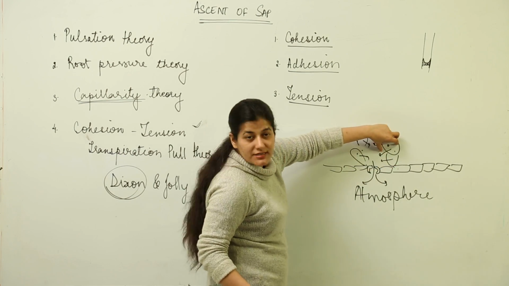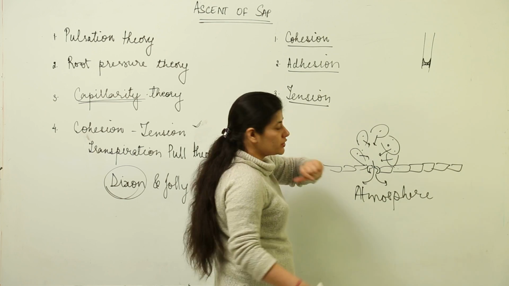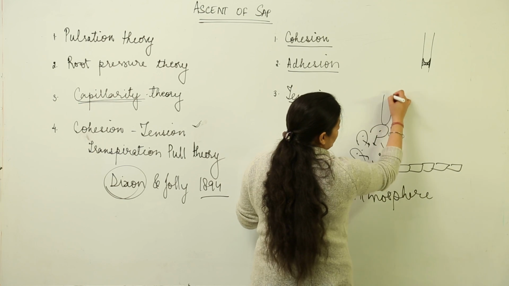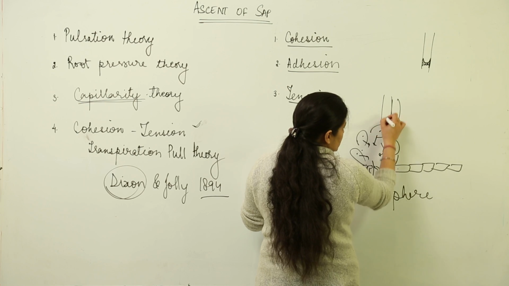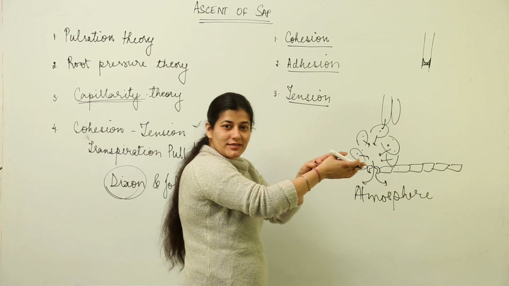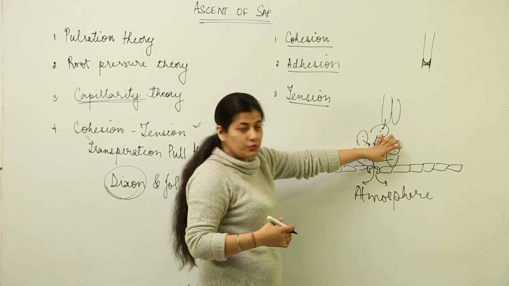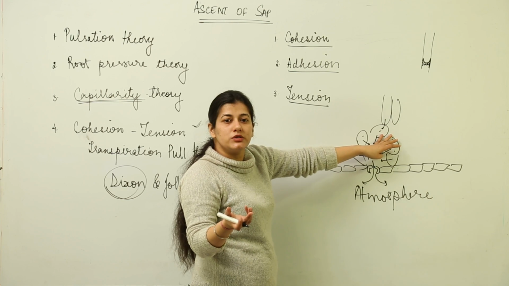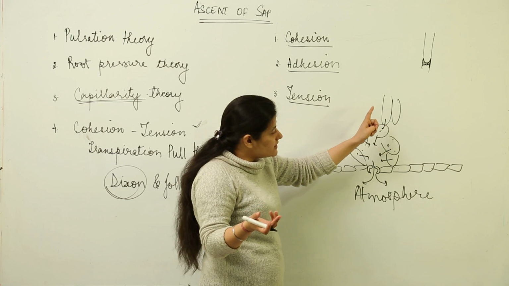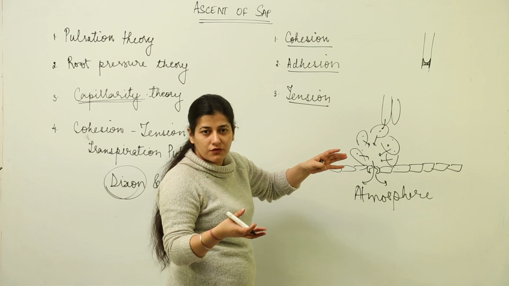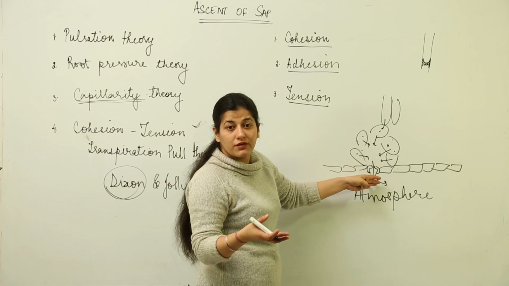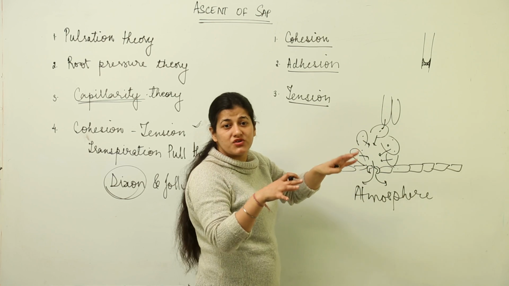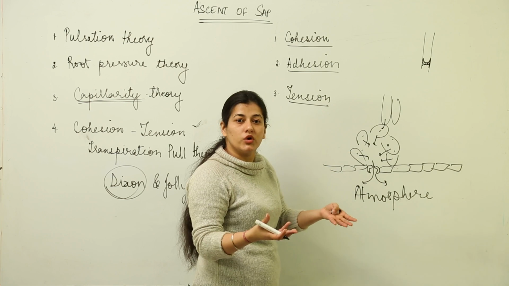Now this particular cell has come under water stress, so what it will do, it will take up the water from the adjacent cells. Now this adjacent cell, when it gives the water to these cells, this also is going to come under water stress, and these cells, the palisade or the rest of the mesophyll cells which are not in direct contact with the stomata, which were saturated with water, are also becoming water deficient.